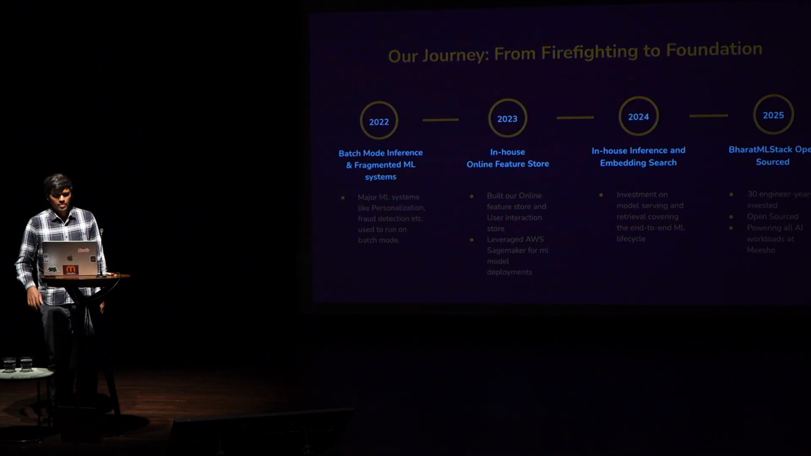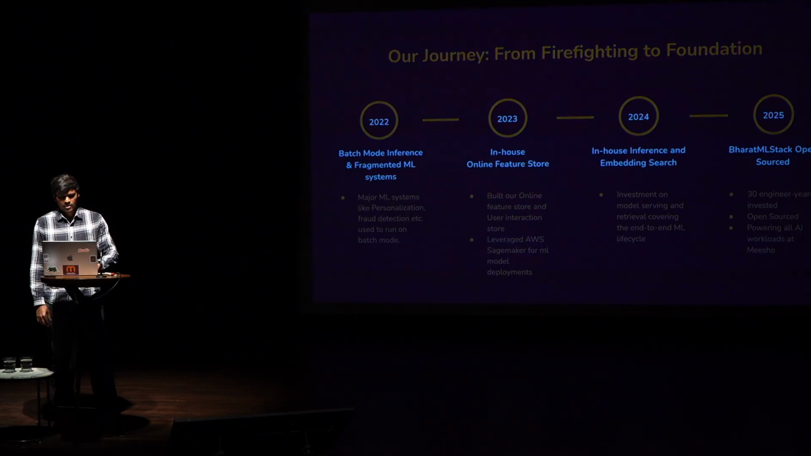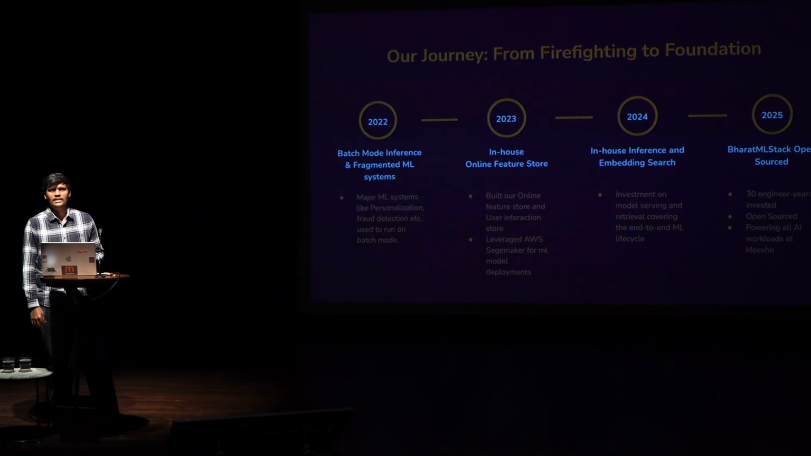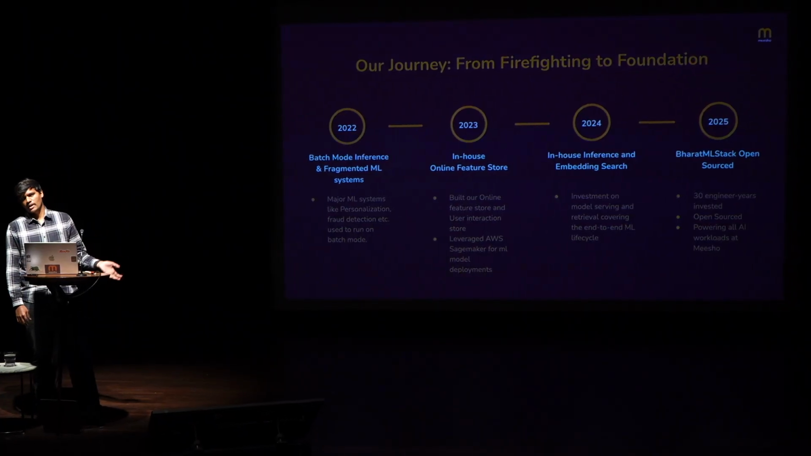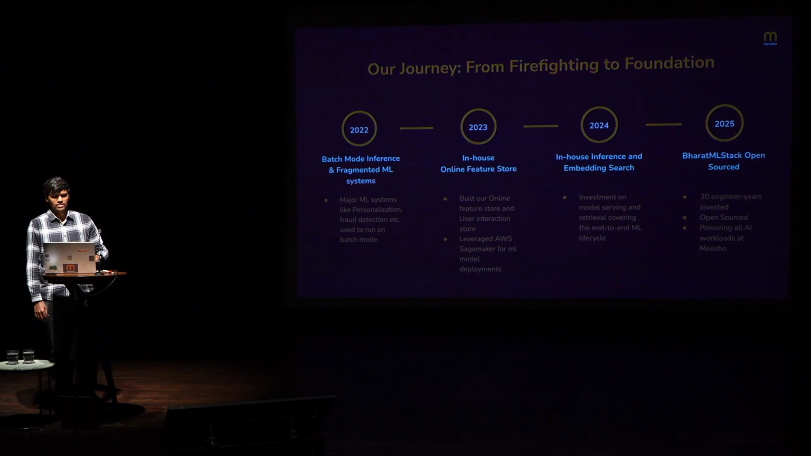Maybe I'll start with our journey, from firefighting to foundation, and how exactly Meesho has been scaling ML models. Back in 2022, we were doing batch inference and our ML systems were fragmented. Major ML systems like personalization and fraud detection ran in batch mode, not in real time. We generated recommendations on a schedule, pushed them to a cache like Redis, and served them from the cache. That was 2022, where everything was in batch mode.